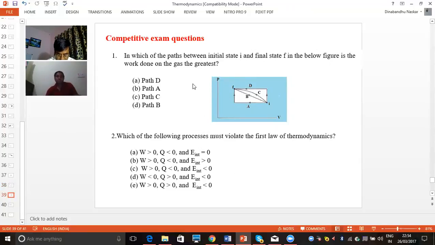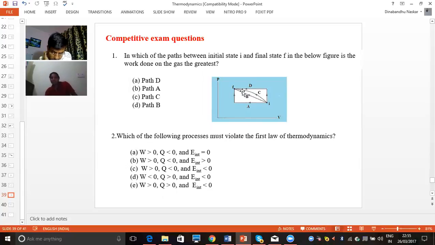Now I'm going to discuss some questions that have already come in some competitive exams. Coming to the first question. First question is: in which path between initial condition I and final state F is the work done the maximum, the greatest? There are 4 processes, A, B, C, and D. So the question is asking which process gives the maximum work done.